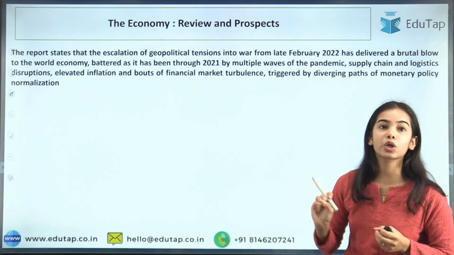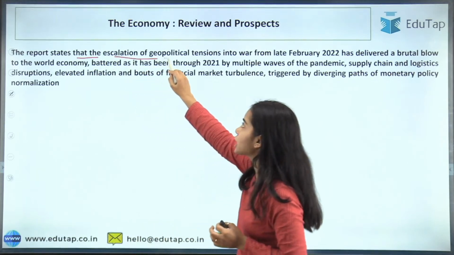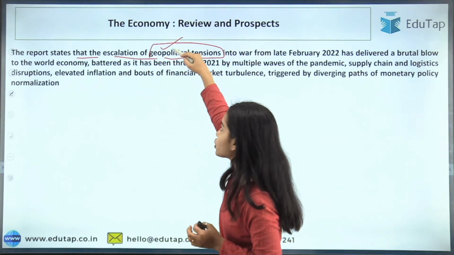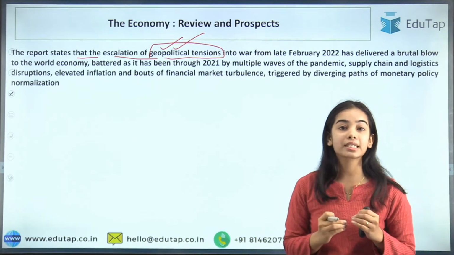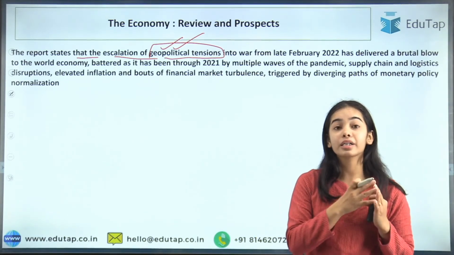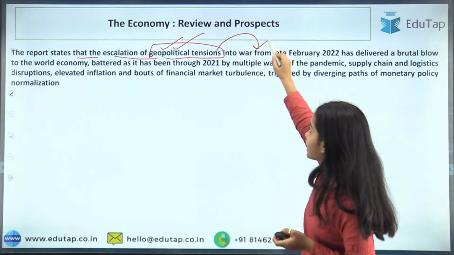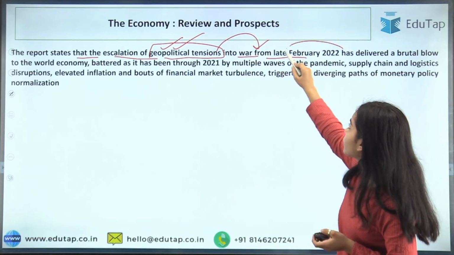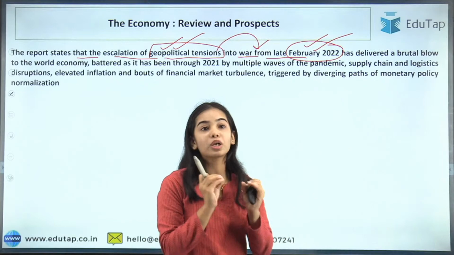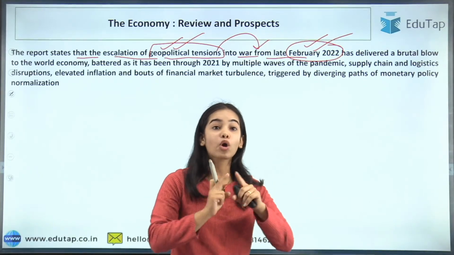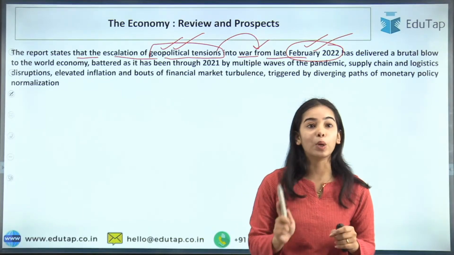Next we start with the economy review and prospects. Here you can see the report stating the impact of geopolitical tensions. Due to geopolitical tensions like the Russia-Ukraine war, much trouble has come in the supply chain; there are supply chain disruptions. The war started in late February 2022. This was a brutal blow to the recovery that was happening, not only in India but in the world economy; it was a big blow.